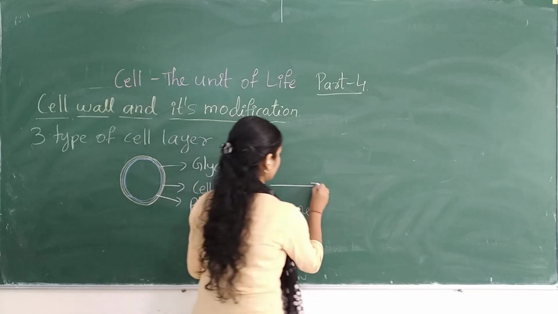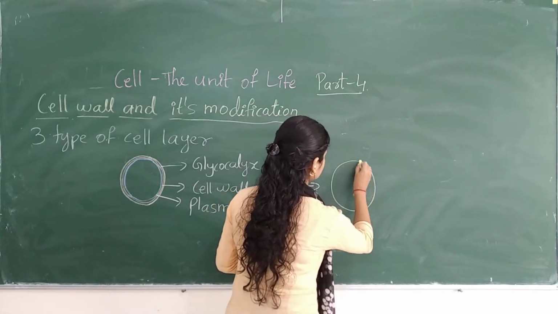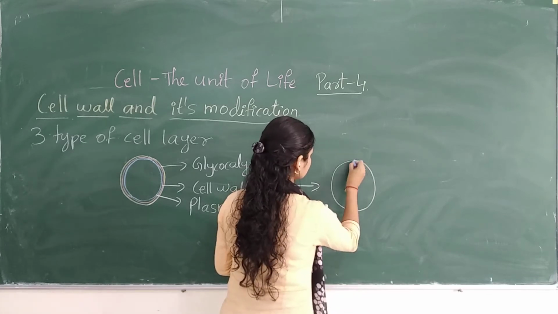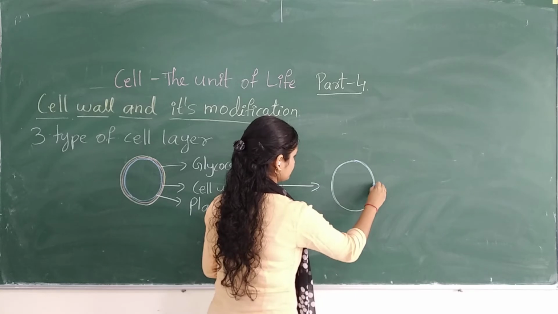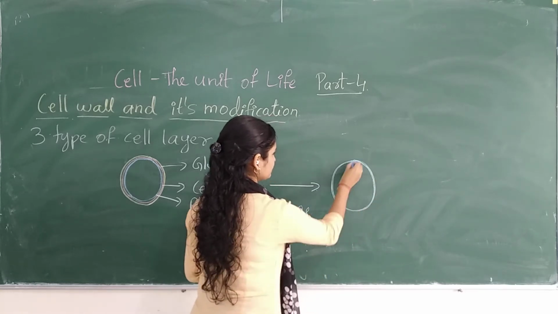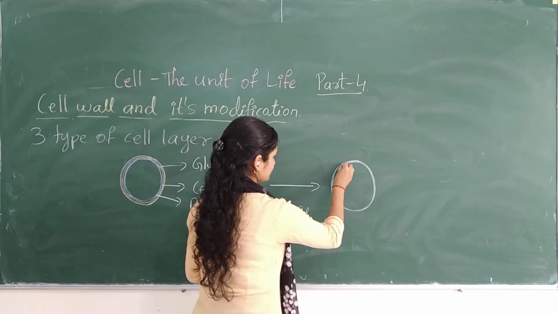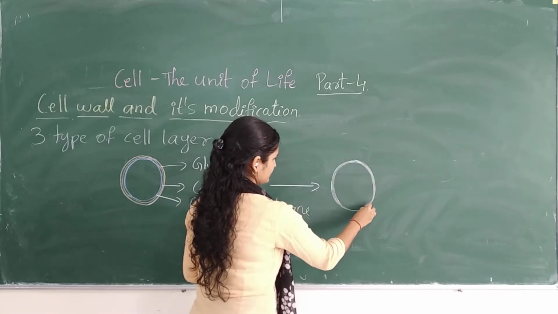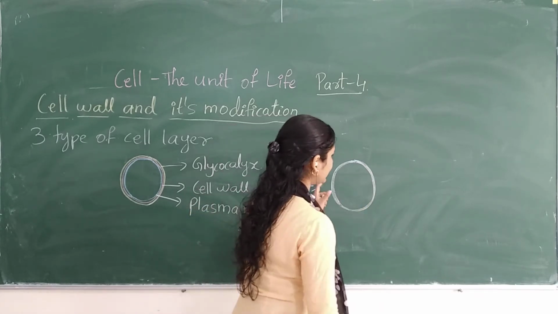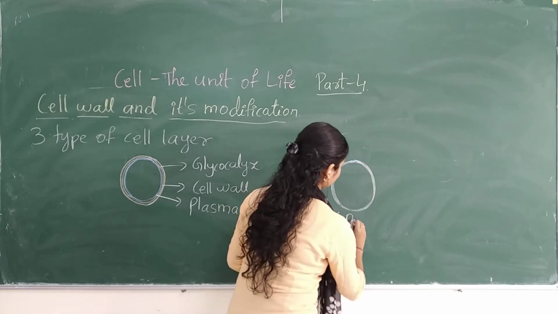So they will be like this only, they are not separate. The three different layers aggregate and mainly help in protection.